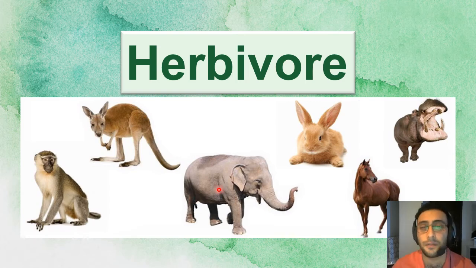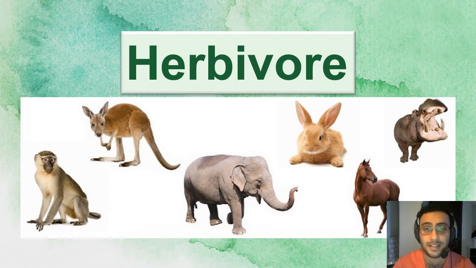Elephants like to eat fruits, parts of trees, so they only eat plants, so they are herbivores. We have rabbit, hippo, horse. All these animals are herbivores. It means that they only eat plants.